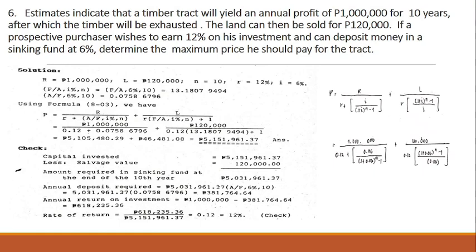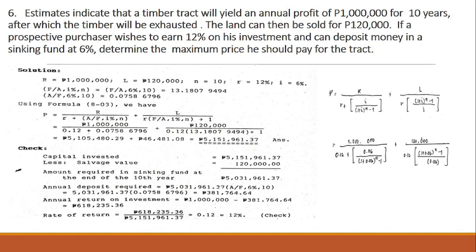Now, the problem is asking for the purchaser's maximum price that he should pay for the truck. So, this price is the annual amount that he should pay para maka-earn siya ng 12% on his investment. But nakabantay mo sa problem, wala gi-state diri kung pila ang iyang investment. And this timber truck is an extractive property, right? So, this is a wasting asset. So, ingon dinhi, after the timber will be exhausted, the land can be sold for 120,000 pesos. So it means that this 120,000 pesos is the salvage value.